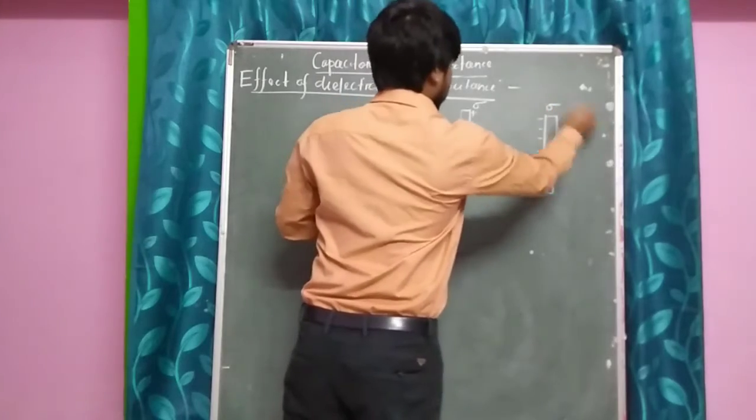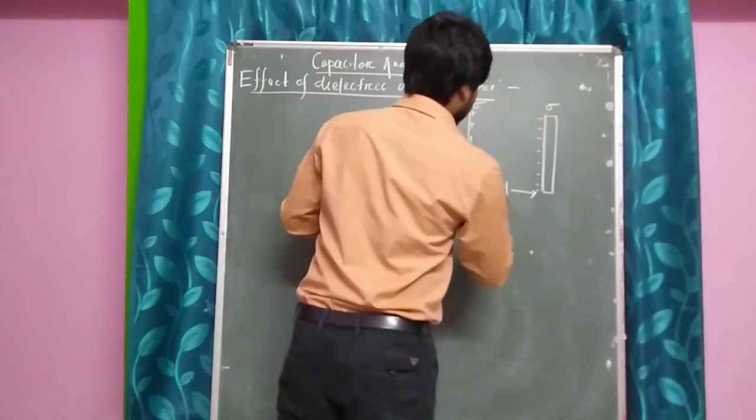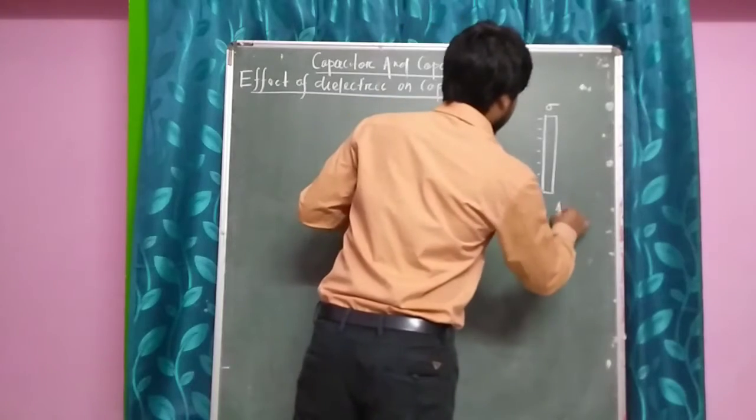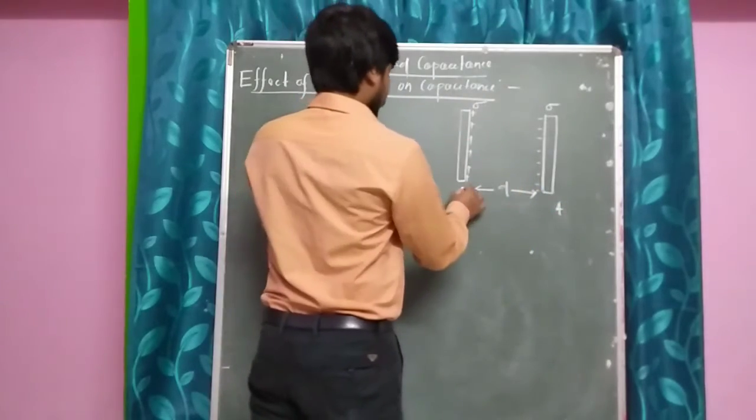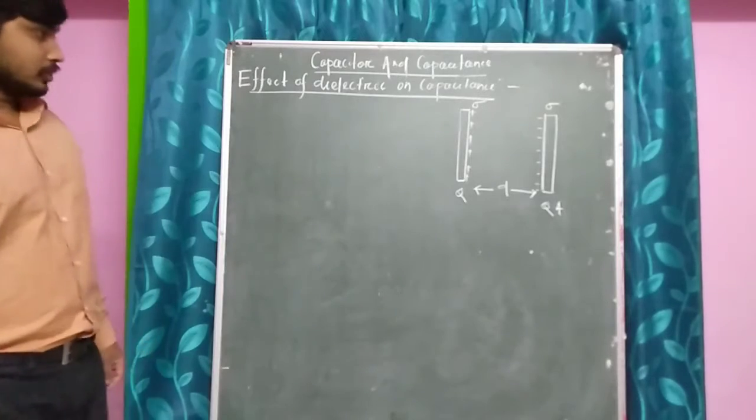Sigma be the surface charge density and they are separated by a distance of d. A be the area of cross section, Q be the charge present on both the sides.